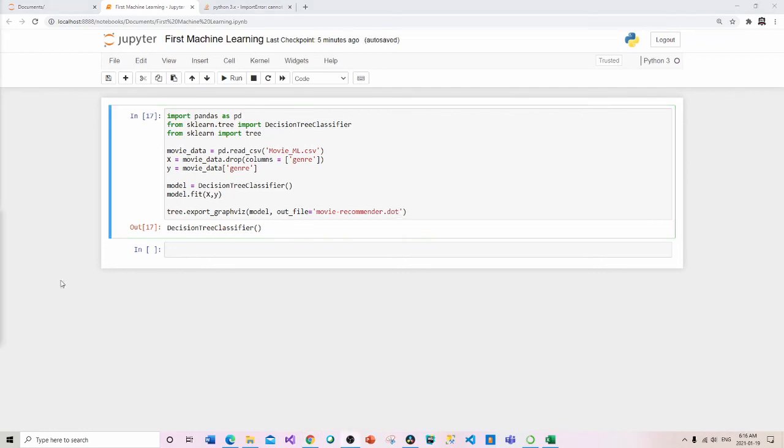Okay, and the next one, after the comma, is going to be feature_names. So these are going to really be the columns that we're interested in having an output to. And this is an array. So it will be age, comma, and gender. Okay.